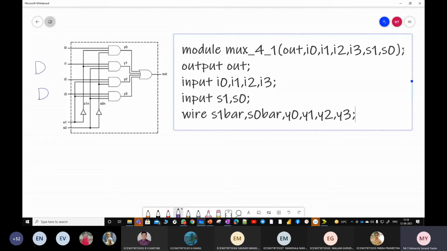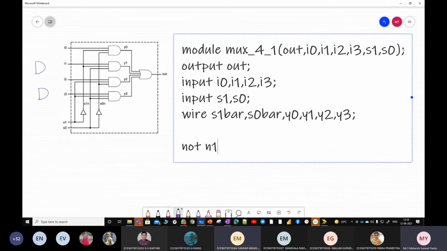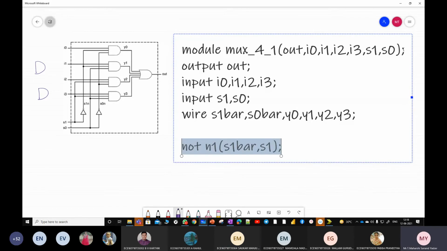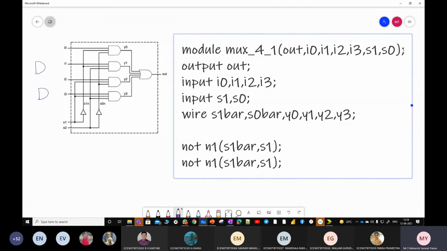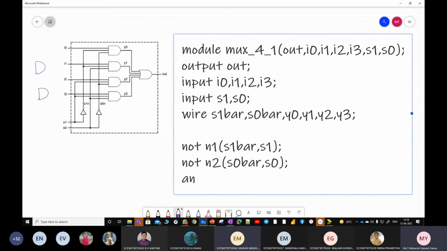Gates. Now we have to write the logic. First I'm going for the not gate. Not N1, you can take any name. First S1 bar I'll take, output as S1 bar, input as S1. Copy, paste. Here the instance name I'm writing as N2. Here the output will be S0 bar, input will be S0.